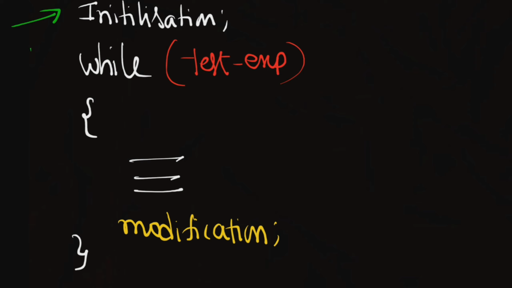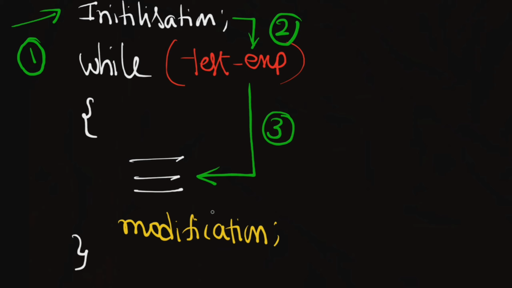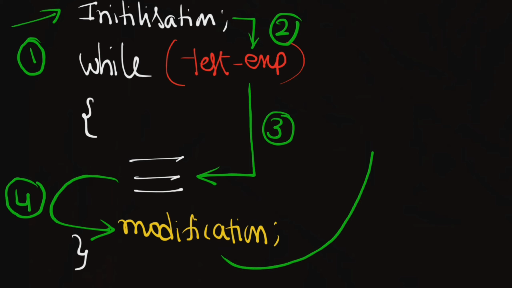First entry, this comes under step 1, and after that execute the test expression, step 2. Then if it is true, step 3, and once the body is executed, we go to step number 4. Once the modification is completed, now the loop is started. So this is step number 5.